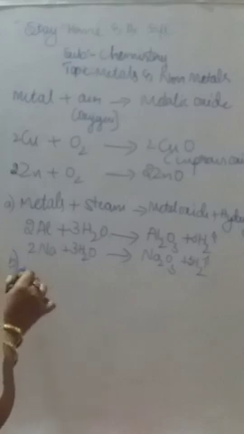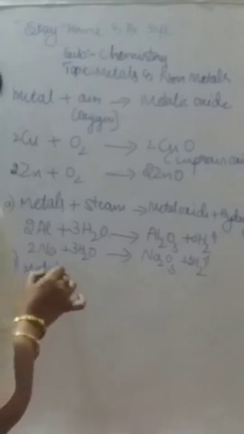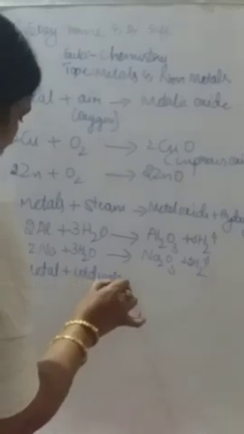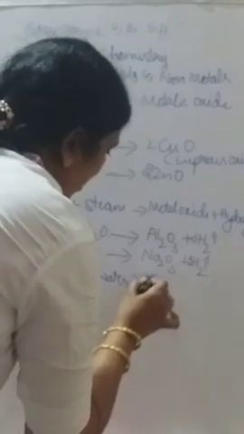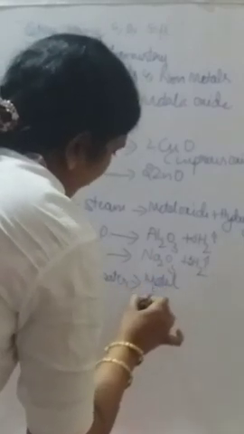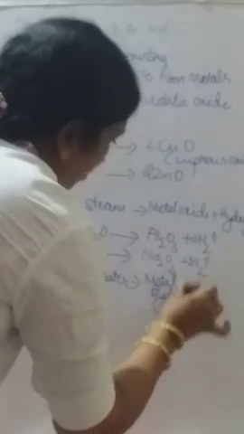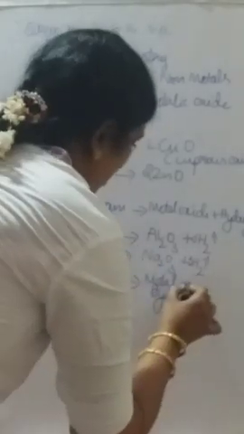Next, in the same way, this is IA. What happens when metals react with cold water? This was the steam of water. Metals react with cold water. So that forms metal hydroxide. Here it was oxide, but here it is metal hydroxide. Hydroxide, as I told you already, is the OH group. Metal hydroxide plus hydrogen gas will be liberated.